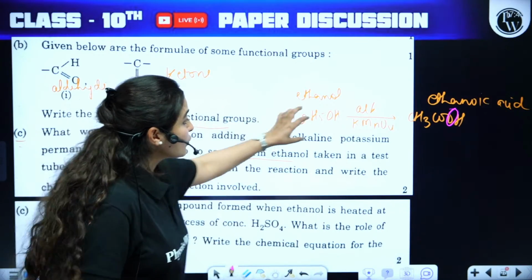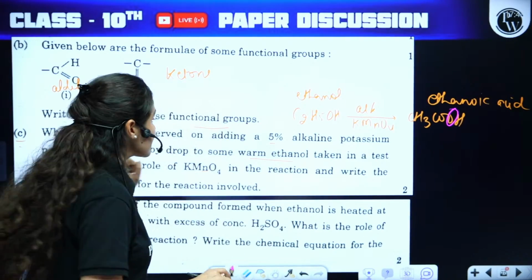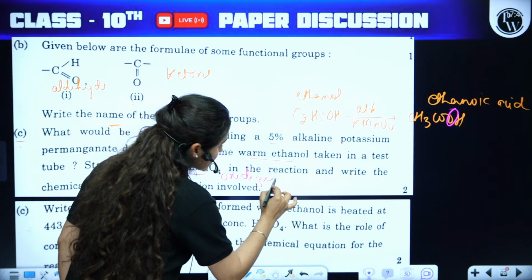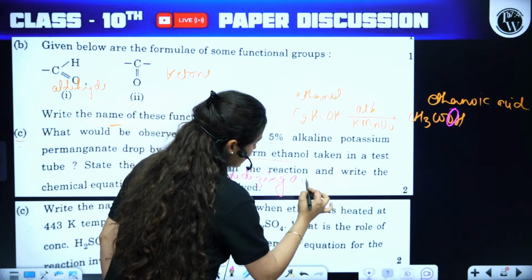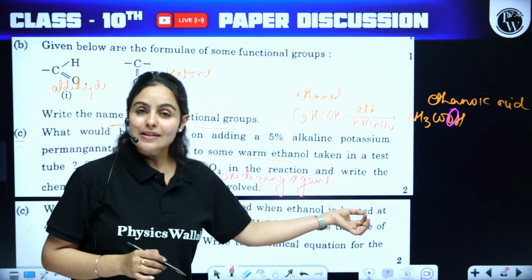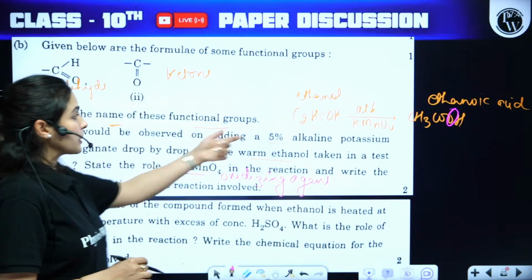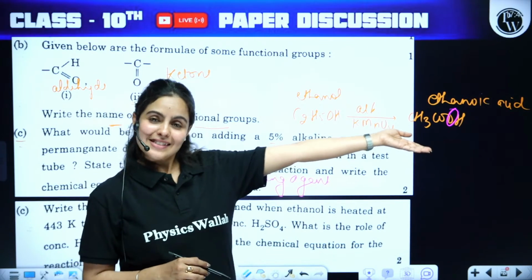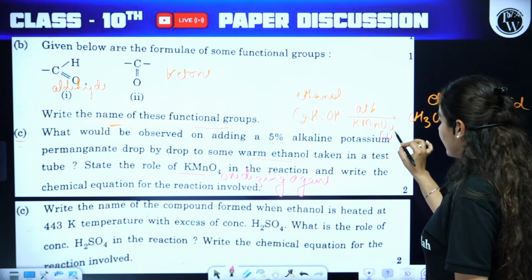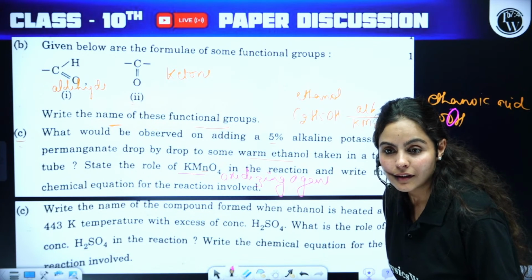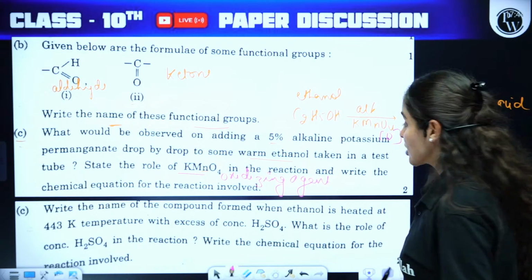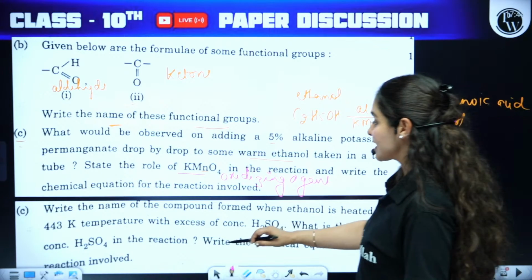And what is the role of alkaline KMnO4 here? It is acting as the oxidizing agent. If you have written this term, you will get full marks for it. Alkaline KMnO4's role is acting as the oxidizing agent. And then you have to write the chemical equation involved. That's it. Easy question. Yes, it's the oxidizing agent. Moving on to the C part of the same question.